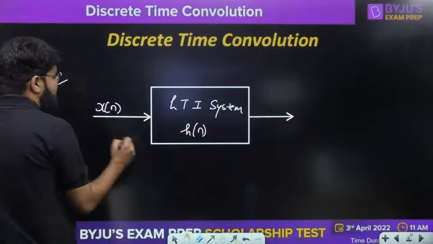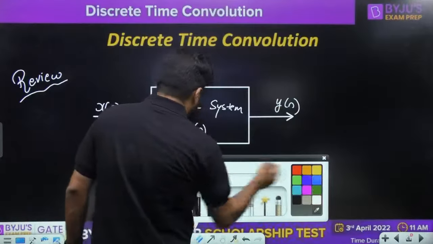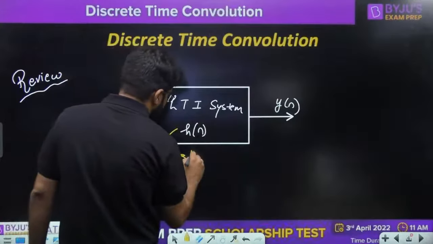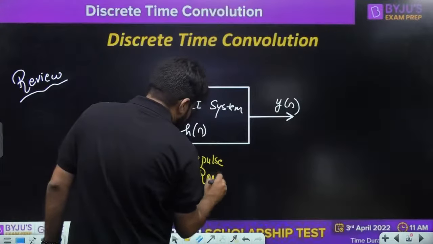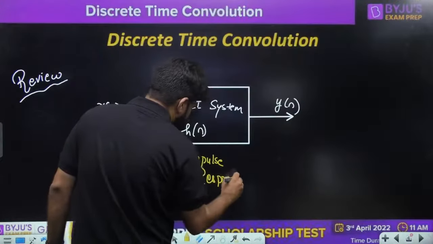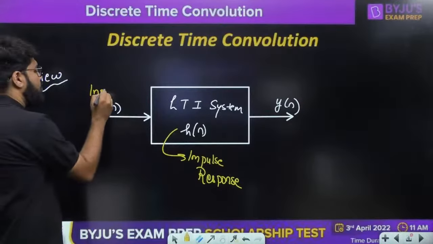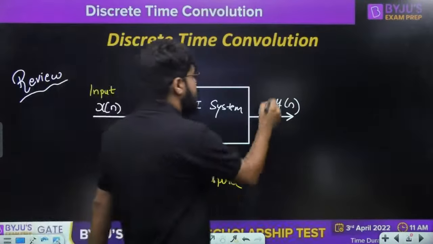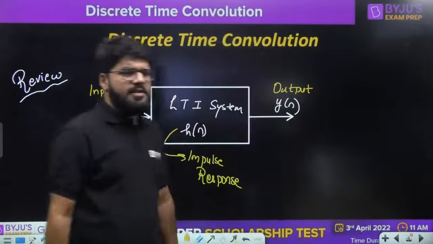The input applied is x[n] and the output is named y[n]. So we have this h[n], which is known as the impulse response, the meaning of which we already know: the response of the system, the output of the system when the input is a unit impulse signal. We apply a particular input x[n] and we are interested in measuring the output y[n].